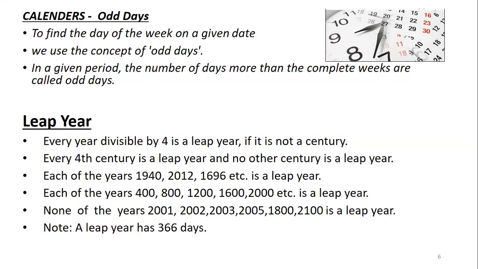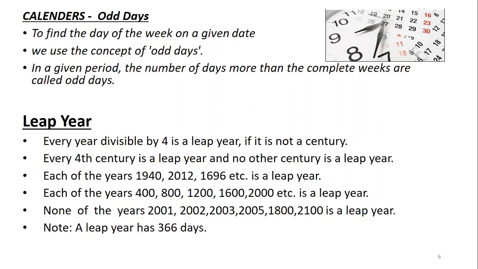So how many days are there in a year? In a normal year, 365 days. In a leap year, 366 days. Now, how to find out a leap year? If it is a non-century year, divide by 4.